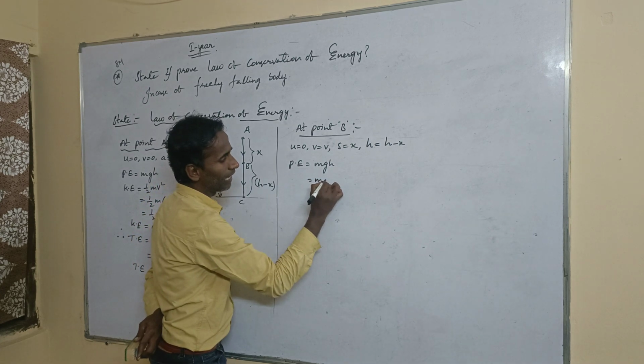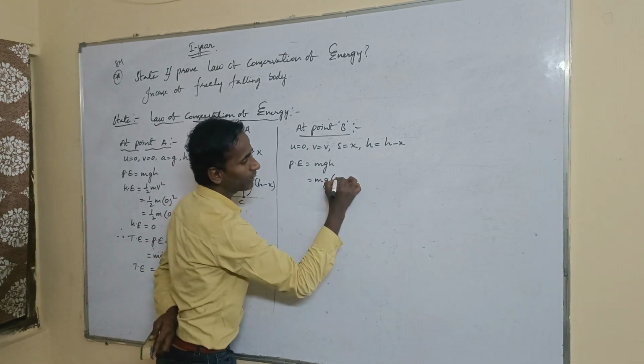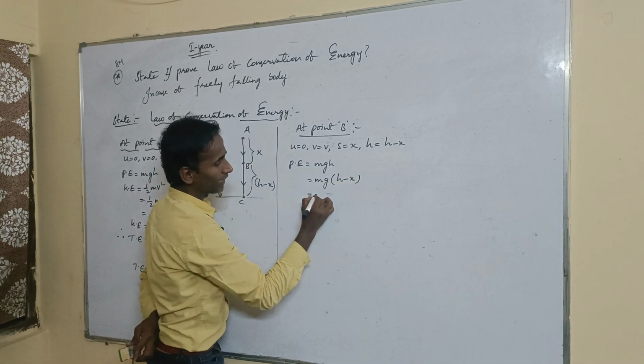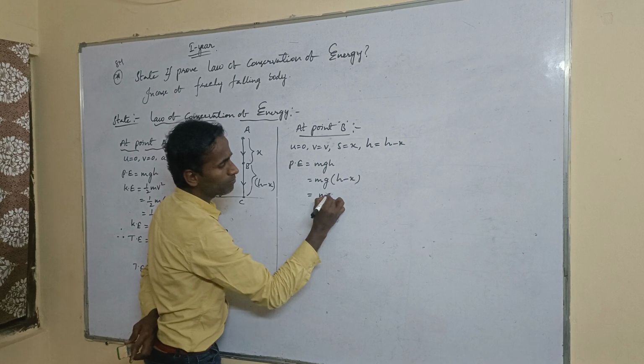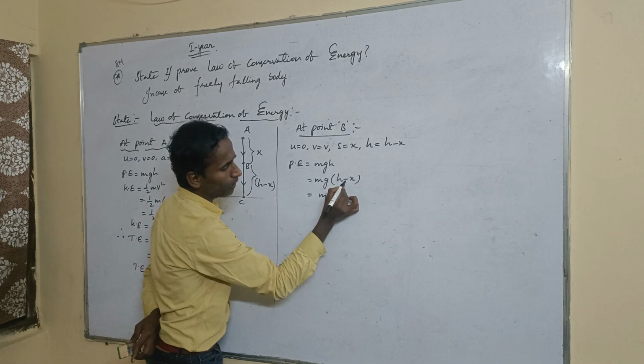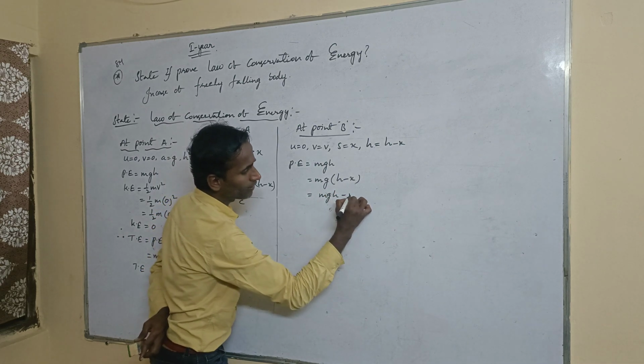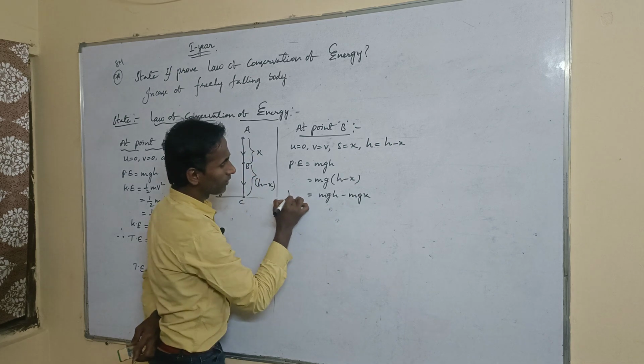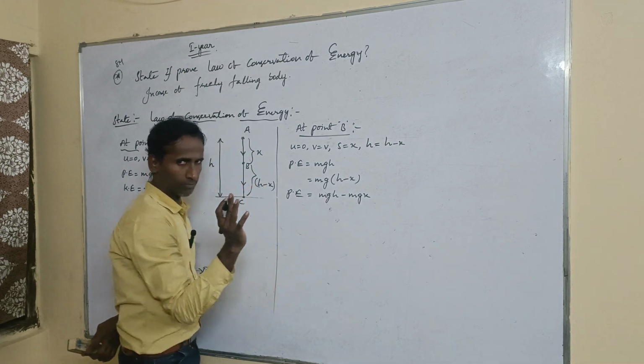Then again, mgh means nothing but mg into (h minus x). Then again mg into h, mgh plus into minus minus mg into x, mgx. This is the potential energy.